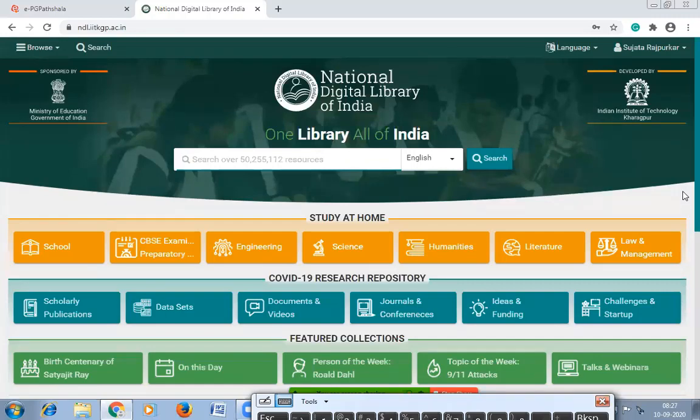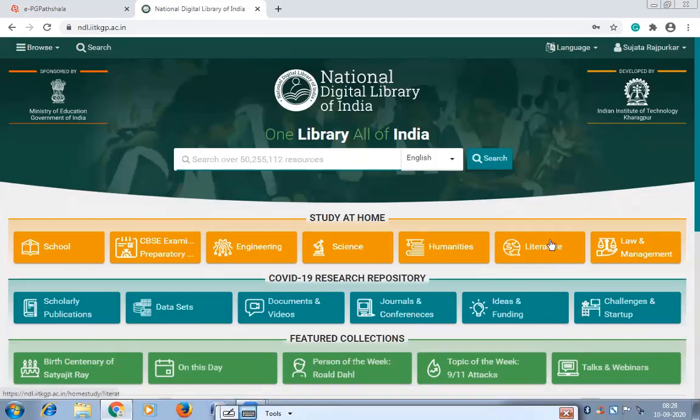National Digital Library is one of the resources, I must say it's the first resource which offers information in the regional languages of India. That means if you have elderly people at home and they just know how to read and write in the regional language, like if you have Gujarati, you will get material in Gujarati, you will get material in Marathi, Hindi, South Indian languages also included, Assamese, Bengali are also included in this National Digital Library. Material pertaining to these languages you will get in this National Digital Library. Sanskrit is also available with the English language.